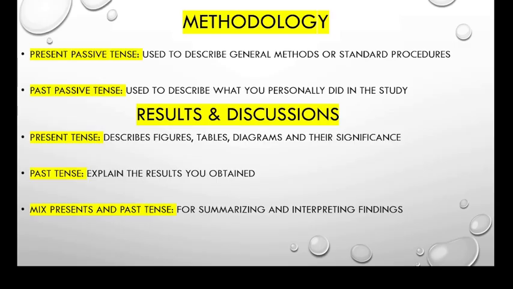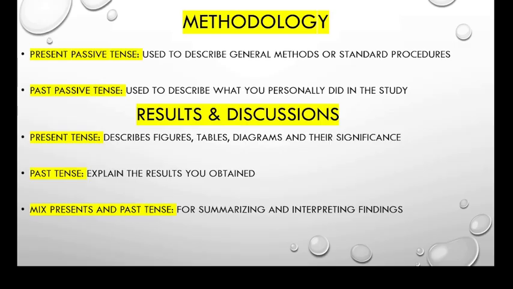The next one is past passive tense. Past passive tense is used to describe what you personally did in the study. The example of this tense is: the samples were collected from three different locations. So this is the example of past passive tense under methodology.